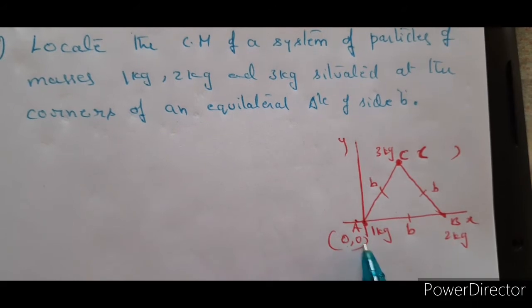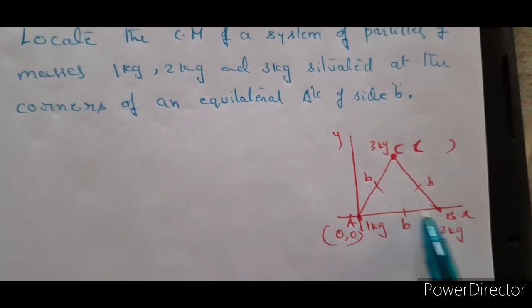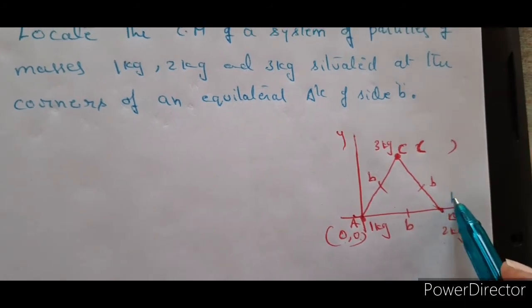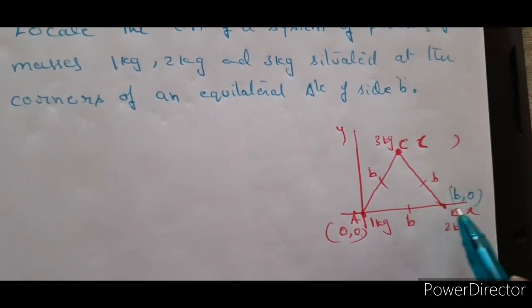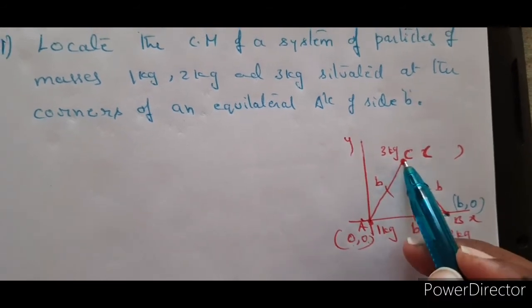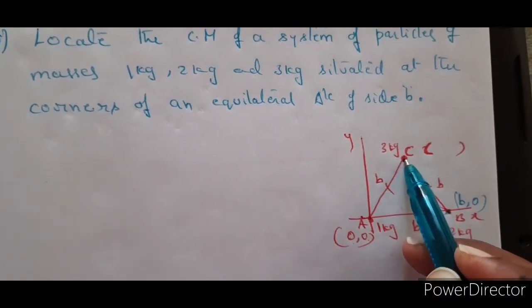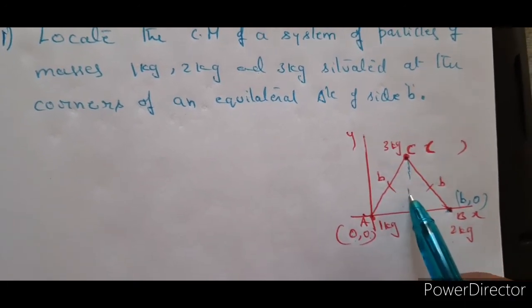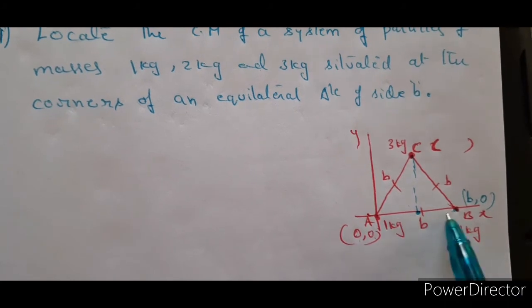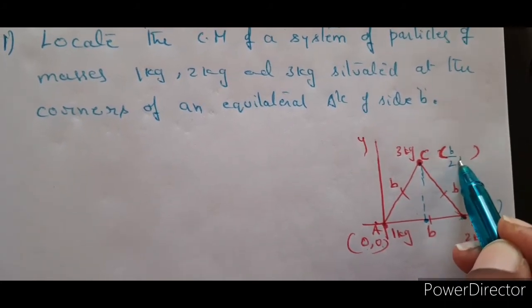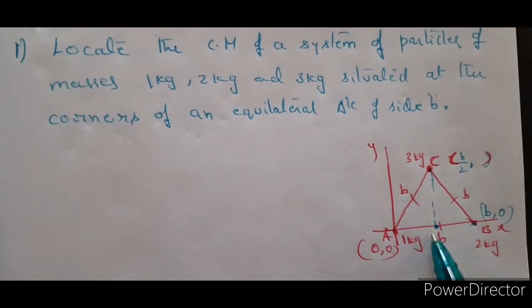So now this is 0, 0 and now if you observe this one, the x coordinate of this point will be b and the y coordinate is 0 because we have considered that to be on the x-axis. Right, the other one, this one we have to find out. Since this is an equilateral triangle, this is exactly at the midpoint of these two. Therefore, the x coordinate will be b by 2, comma.